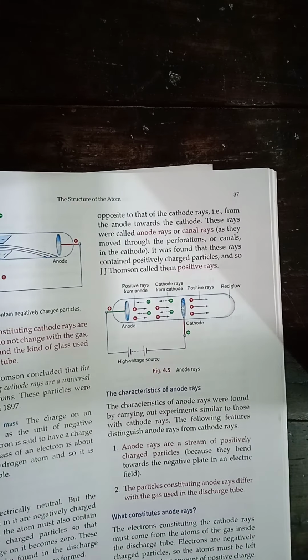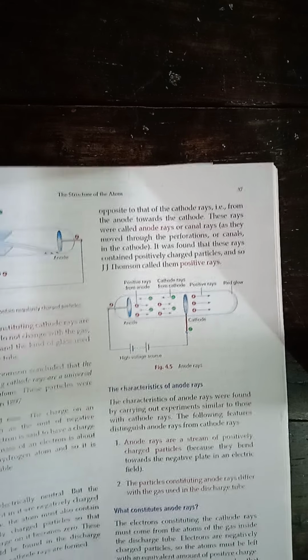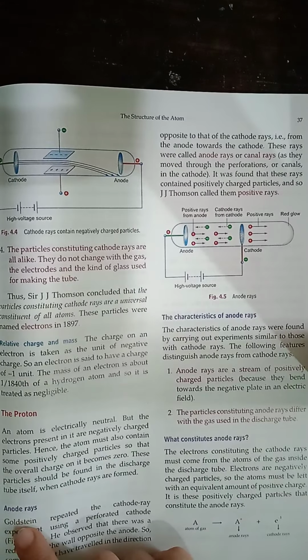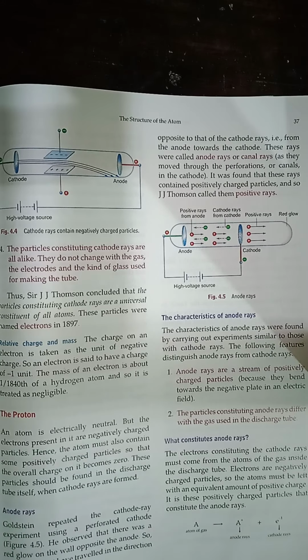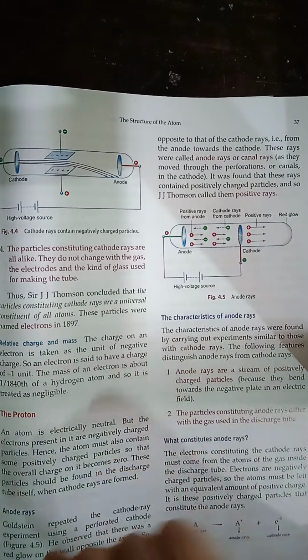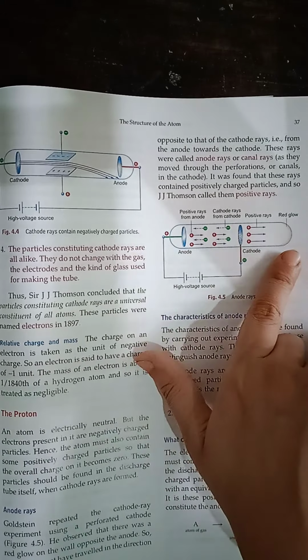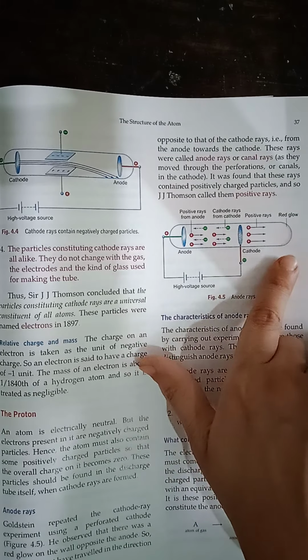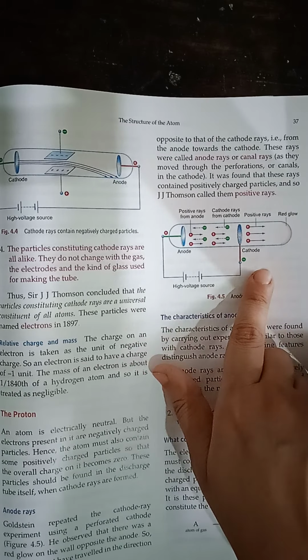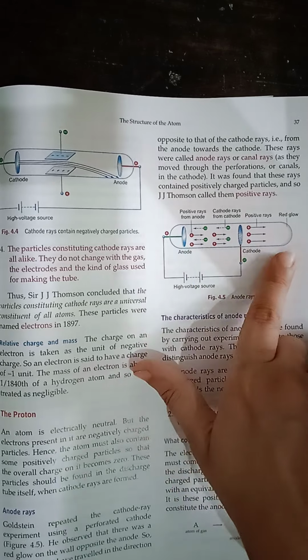See what happened. Sir J.J. Thomson performed the experiment for the discovery of the electron, for the cathode rays. But Goldstein, you can underline this word, repeated the cathode ray experiment, but he used a perforated cathode. Now he observed that there was a red glow on the opposite side of the anode also. So why was this red glow coming? It means some of the rays were traveling from anode to cathode.